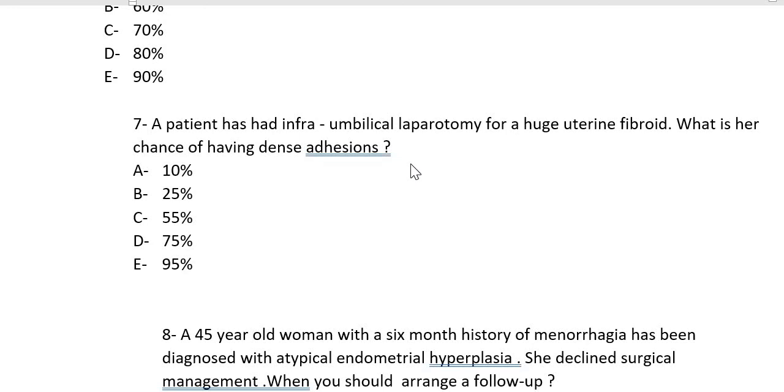So this 75% applies in some operations, like where there was a burst abdomen, viscera was exposed, and then a laparotomy was done. Since there is a chance of infection, it may persist. But after a midline incision, the chance will not increase. Still, it is a vertical incision. Okay, so C is the correct answer. They gave this number 75 to confuse you. So go to the number that is closer. This 55% is closer to 50%, so we are going to choose this answer.